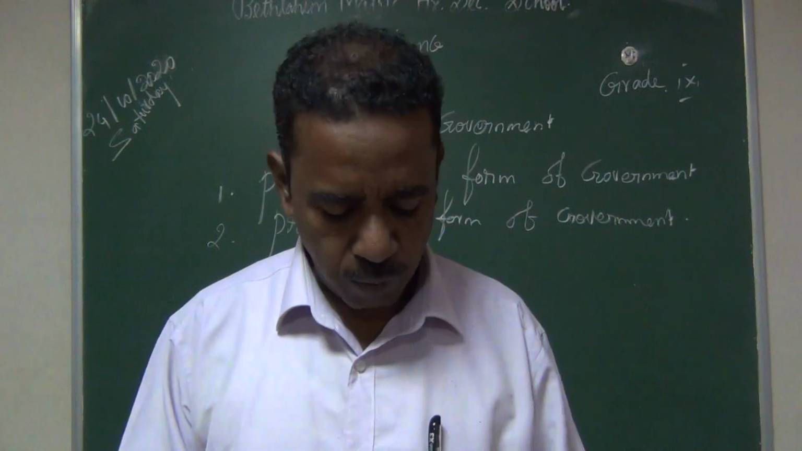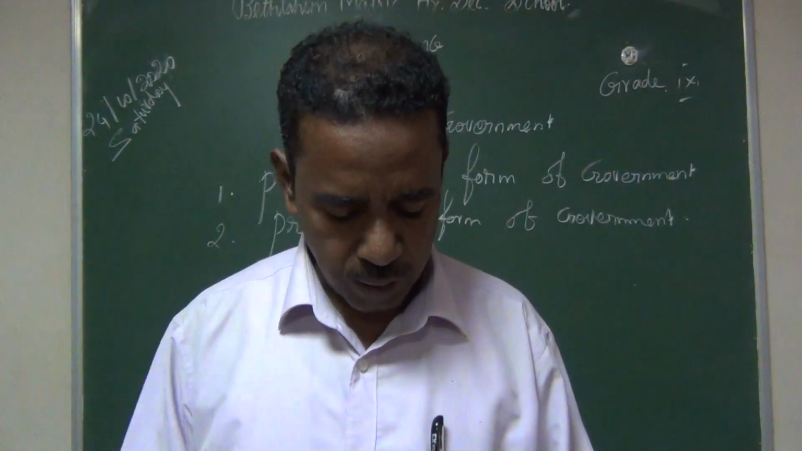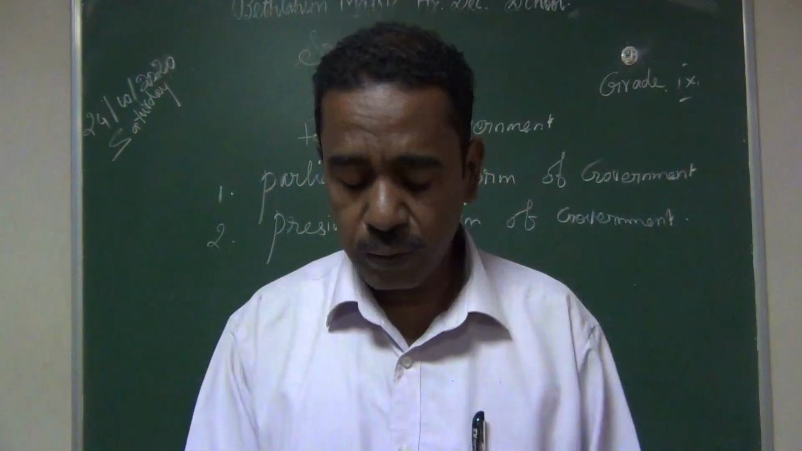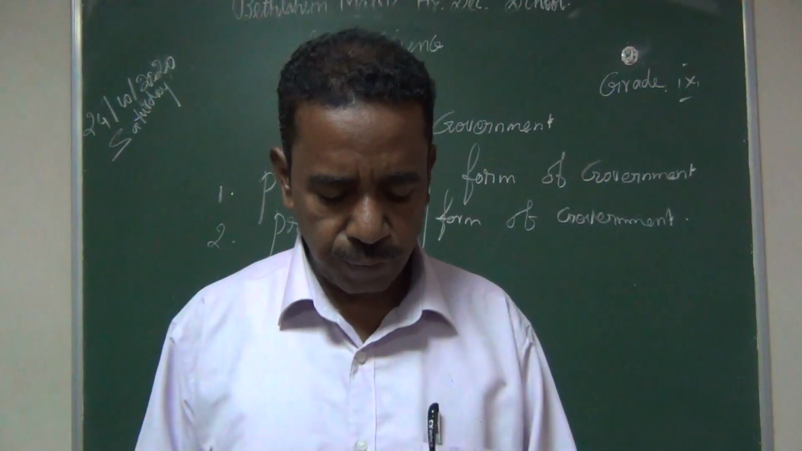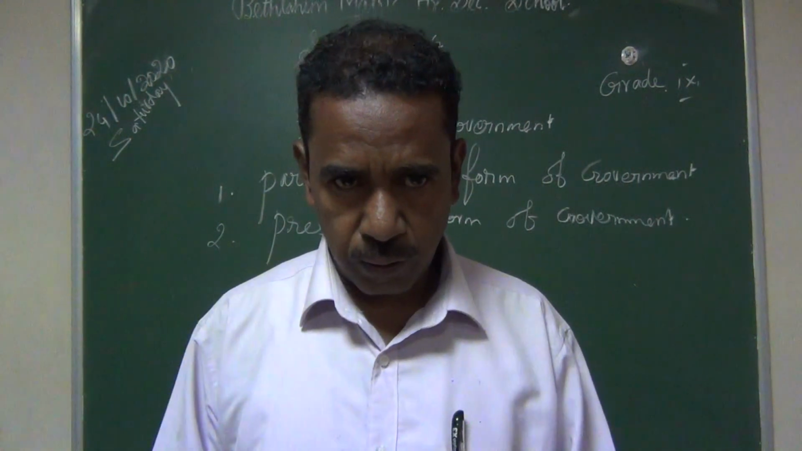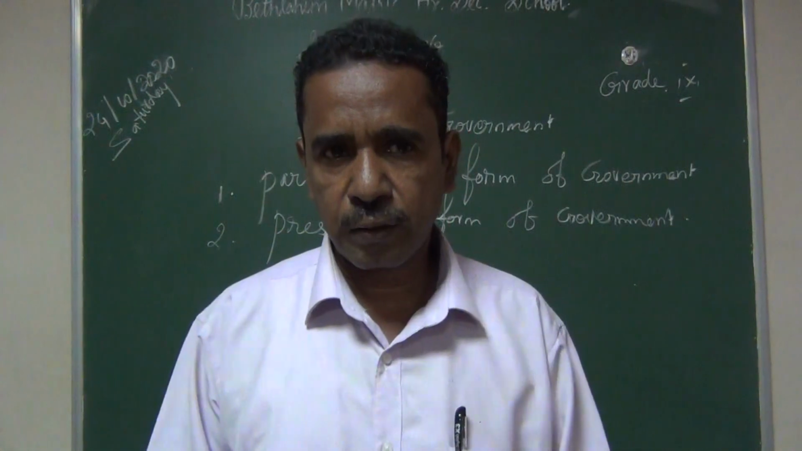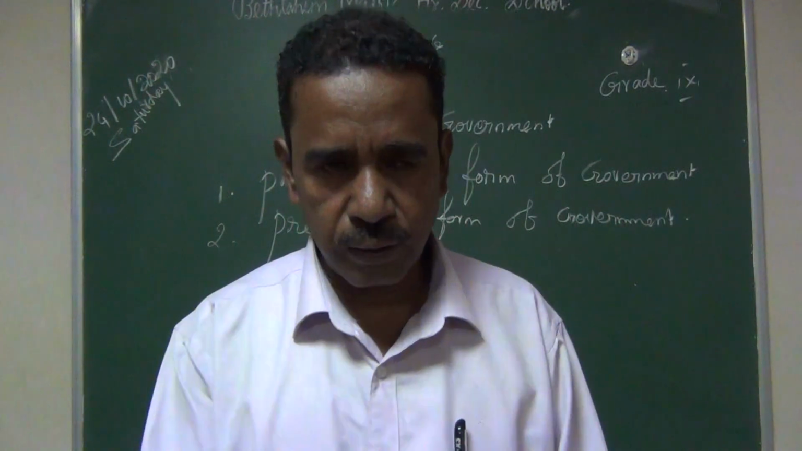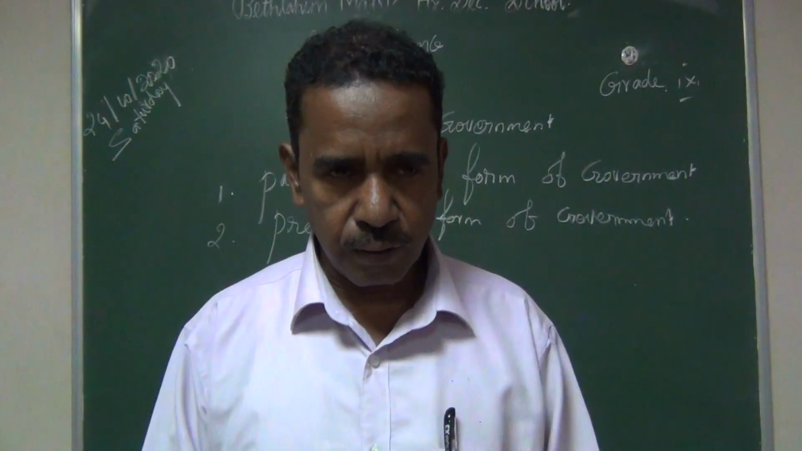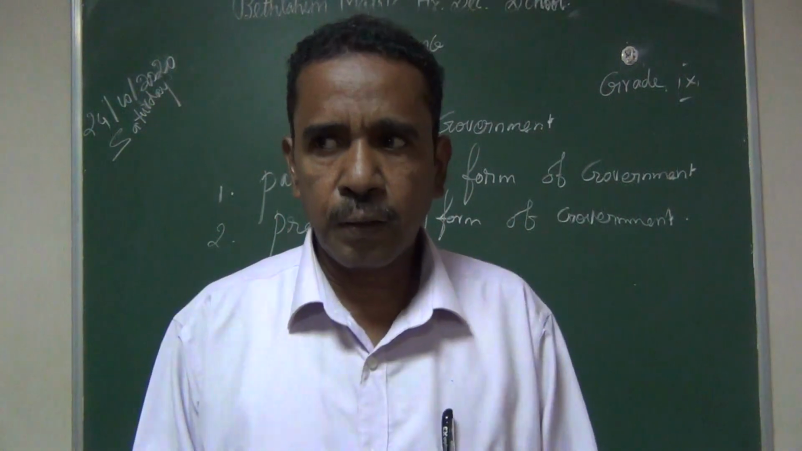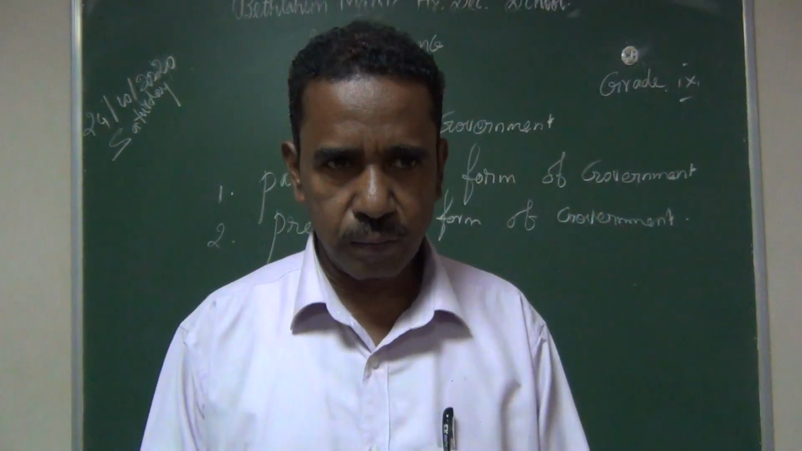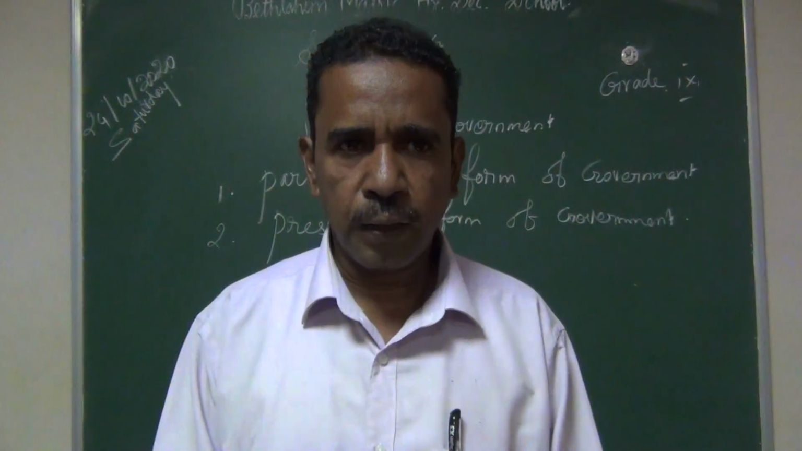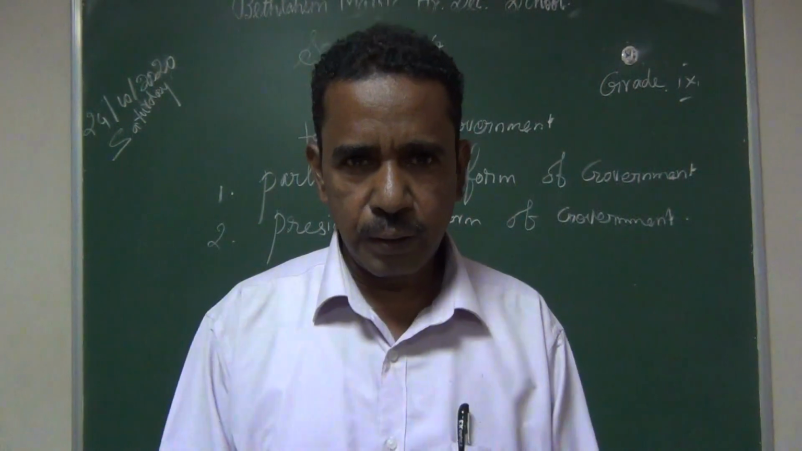I will recall some of the points from the previous class. That is, government, forms of government. Government refers to the executive function of the state. The government executes the functions of the state. This government has three organs. Already we have seen the three organs of the government. That is legislative, executive and judiciary.